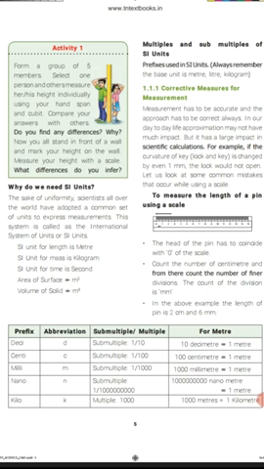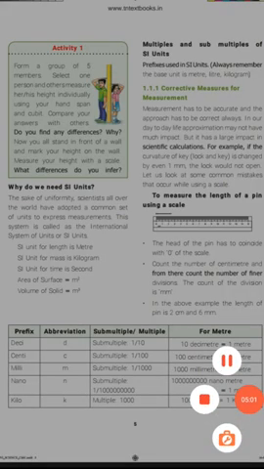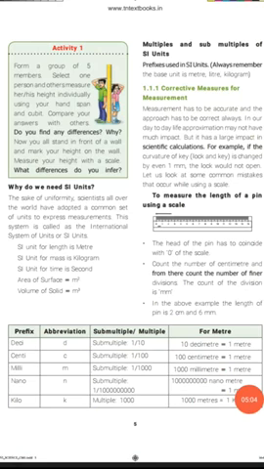On this page there is a table: multiples and submultiples of SI units are given in the table. You just read this for prefix, abbreviation, submultiple and multiple. For meter, deci, small d, submultiple 1 by 10, 10 decimeters is equal to 1 meter. Like that, you have to just read this table.